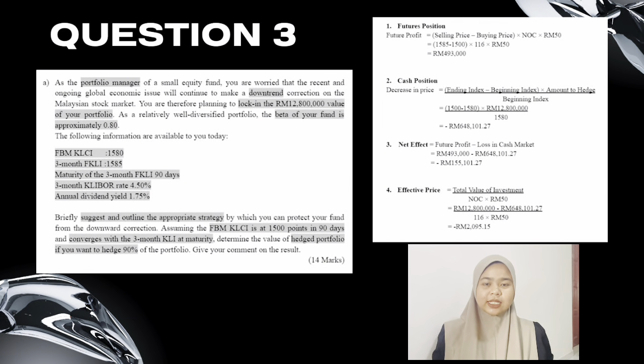Next, we calculate the futures position. The formula is selling price minus buying price times number of contracts times RM50. So 1585 minus 1500 times 116 times RM50. Then the answer is a profit of RM 493,000. Then we calculate the cash position. This situation shows a decrease in price. So the formula is ending index minus beginning index times amount to hedge divided by beginning index. So the answer is negative RM 648,101.27.